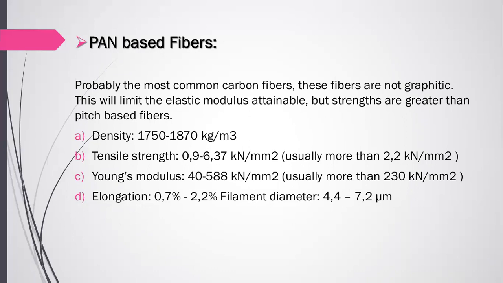PAN-based carbon fiber is more suitable for construction, so I'm focusing on that. Probably the most common carbon fiber is PAN-based, and this is not graphitic. This limits the elastic modulus attainable, but strength is greater than pitch-based carbon fiber. And these are some properties of PAN-based carbon fiber: density, tensile strength, Young's modulus, elongation.